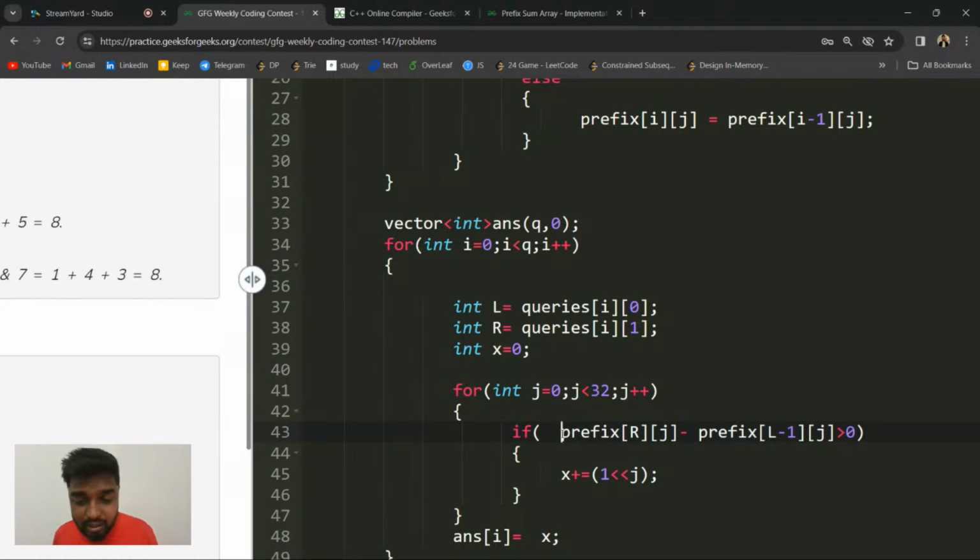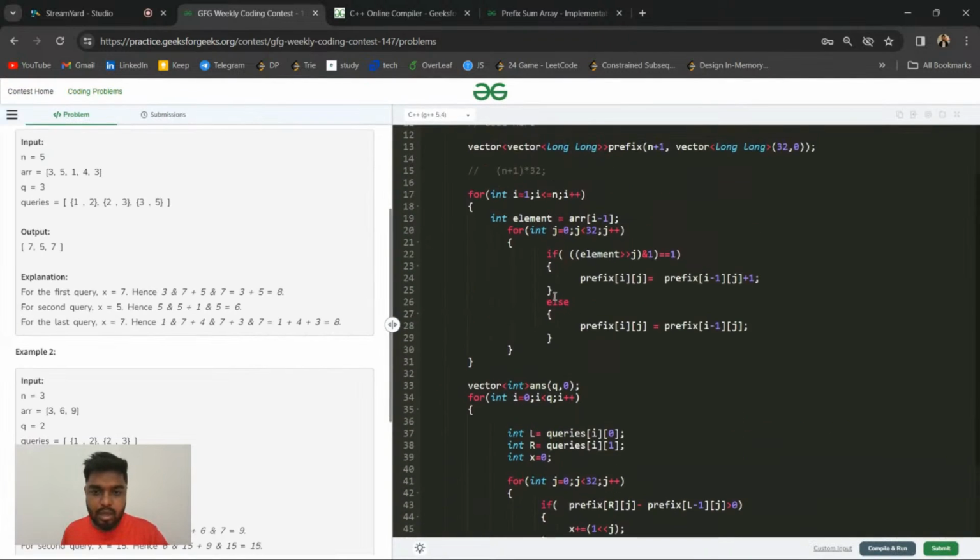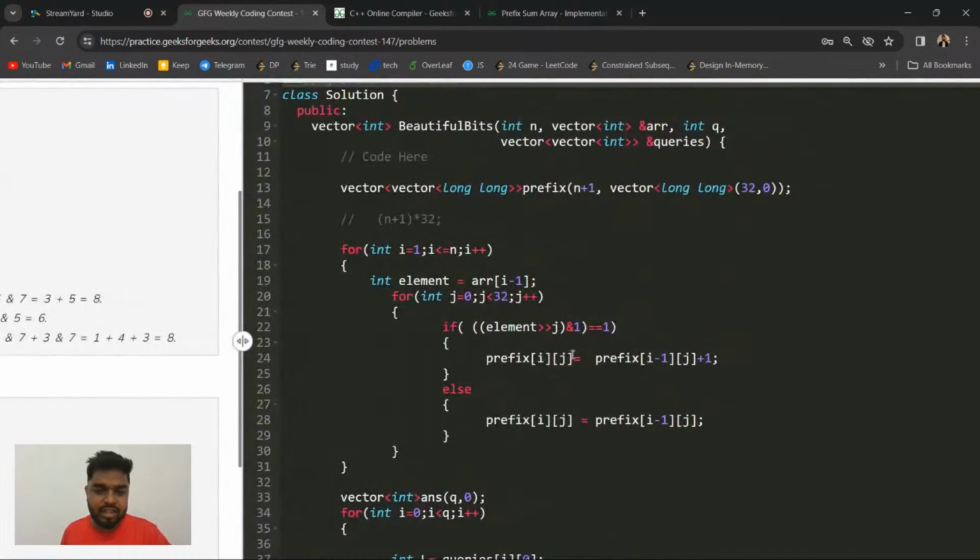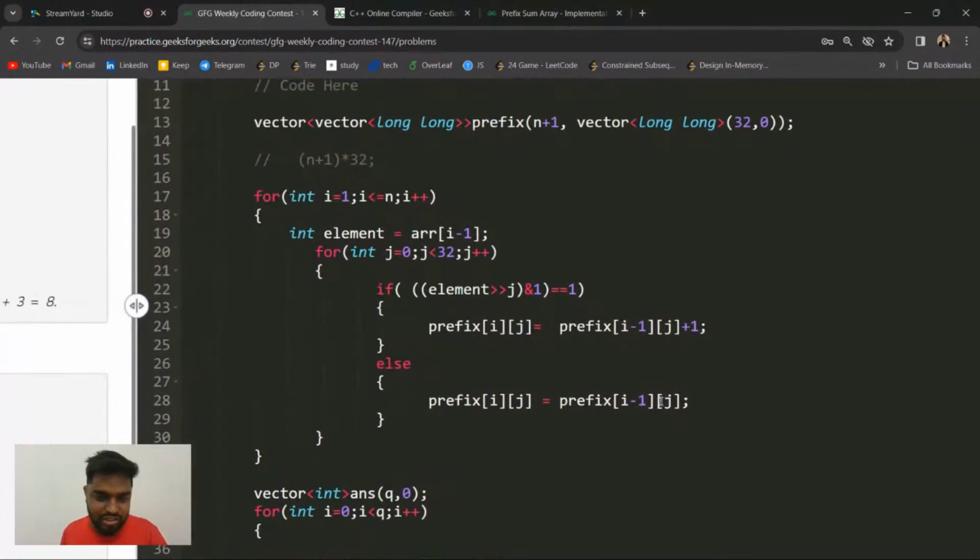So I will check that in this range L to R, if P of R j minus P of L minus 1 j is greater than 0, so if there is any number in the range L to R that has the jth bit set to 1, then in that case my x should also have that jth bit as 1. That is why I'm increasing my x with 2 to the power j. Once I have checked it for all the bits, I'm updating my answer of i, for that ith query, to x. Clear, guys?